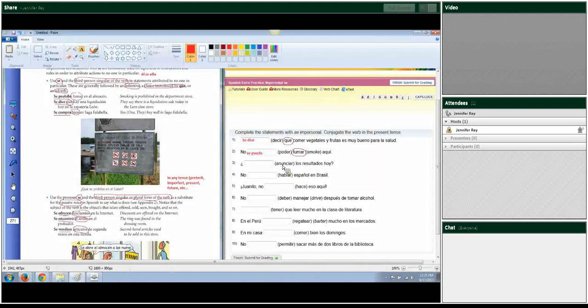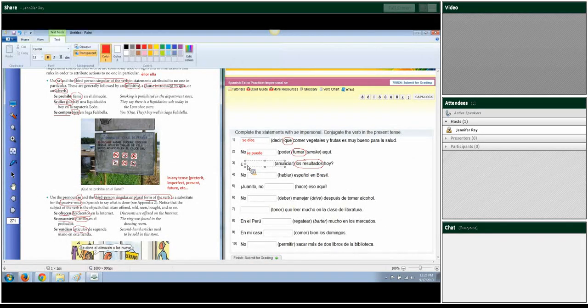Here, anunciar los resultados hoy. This one actually is passive voice because there's no que after the blank. There's no infinitive and there's no adverb. So I'm actually going to need to conjugate. So what I'm saying is the results are being announced today. So I need to conjugate for results. Results is plural. And so what I would put here are se anuncian. I have to conjugate for ellos, ellas here.